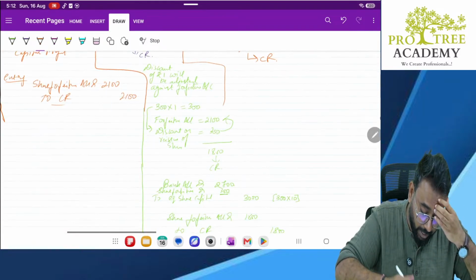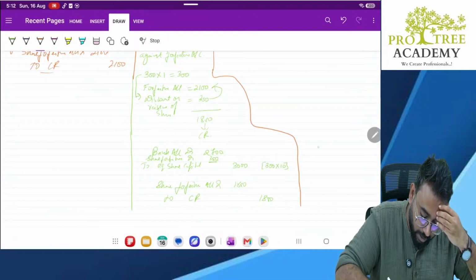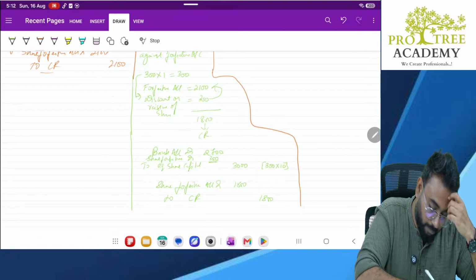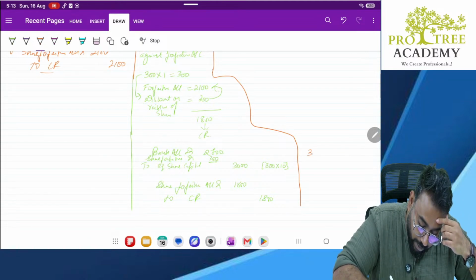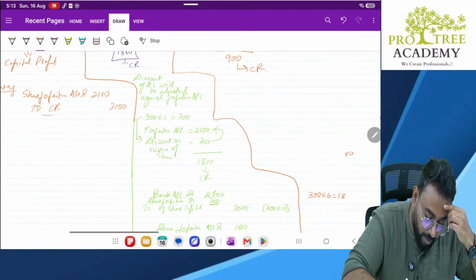So here, what happens in this entry? So what changes will happen in this entry? Here the changes will be bank account will be 300 shares into 6 rupees each, 1800. Here share forfeiture account, how much are we adjusting? 1200.